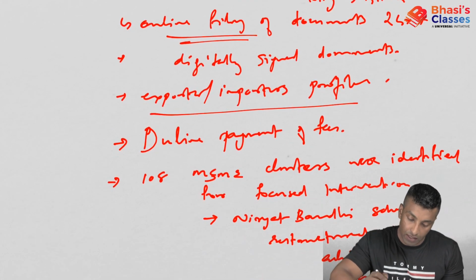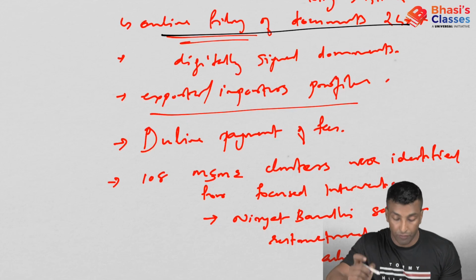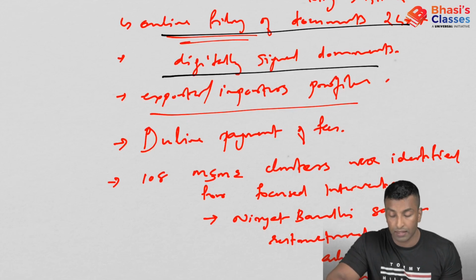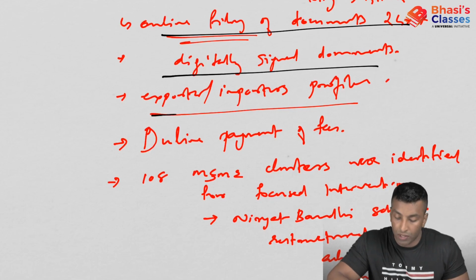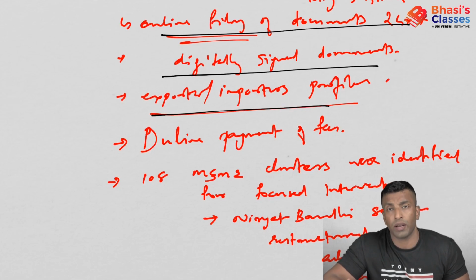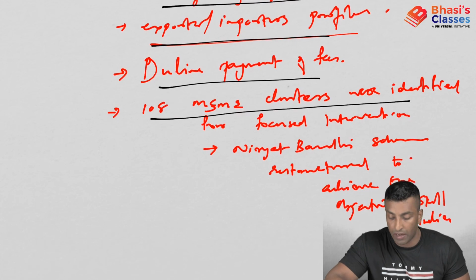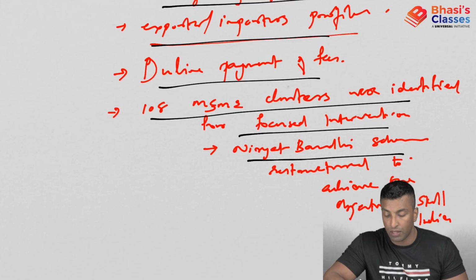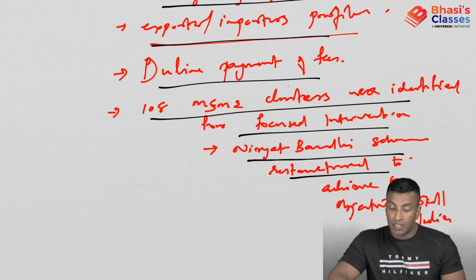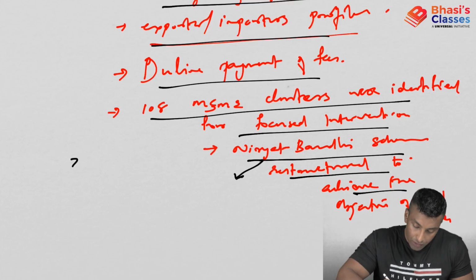So what are the points that we have discussed under this? Online filing of documents and other applications in a 24/7 environment. The secretaries and the chartered accountants can upload the digitally signed documents. Exporters and importers profile will be created so that you can eliminate the submission of permanent documents again and again. Online payment of fees. 108 MSME clusters were identified for focused intervention, and accordingly the Niryad Bandhu scheme was restructured to achieve the objective of Skill India. Now, what is Niryad Bandhu scheme? It was introduced in 2011.